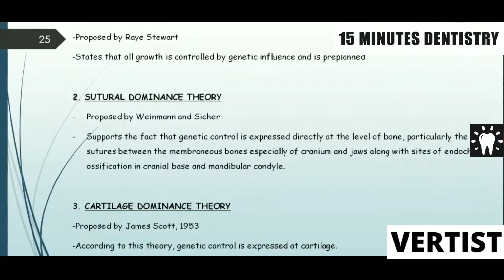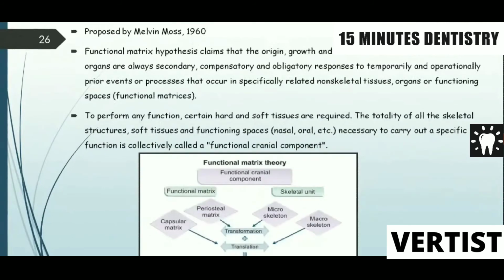The cartilaginous theory was suggested by James Scott in 1953. According to this theory, genetic control is expressed at cartilage. Nasal septum cartilage is responsible for growth of the entire nasomaxillary complex. This is an important theory, my dear students. Try to understand and try to draw this diagram.